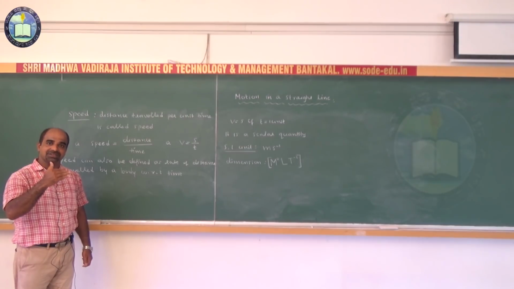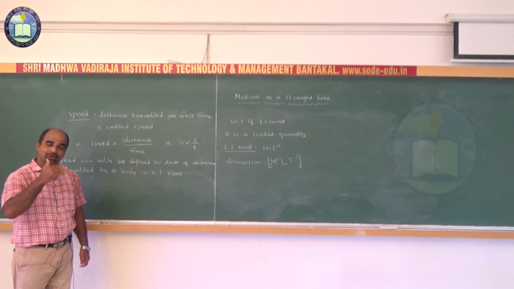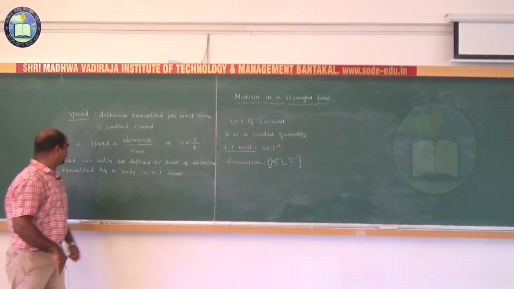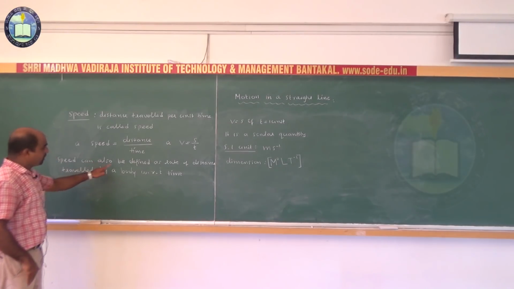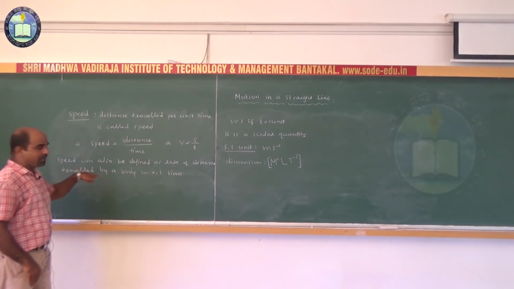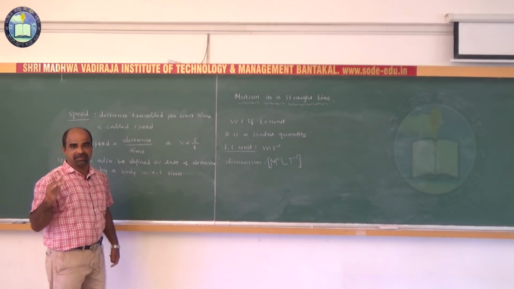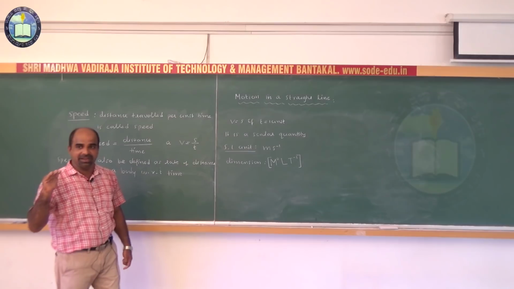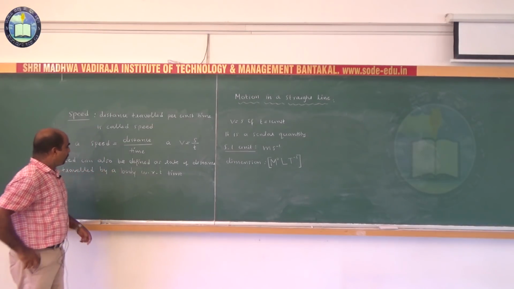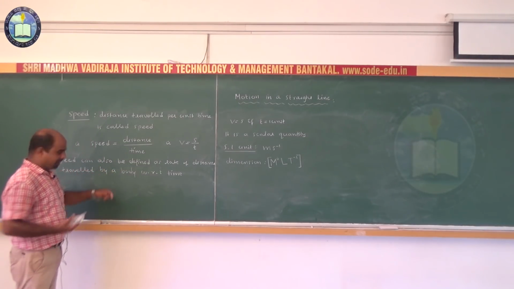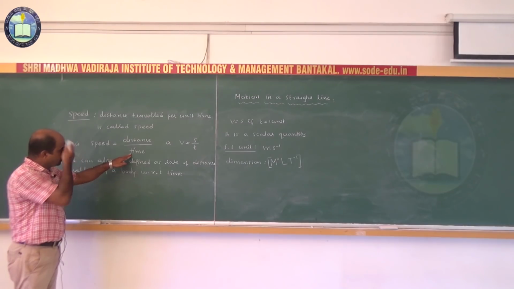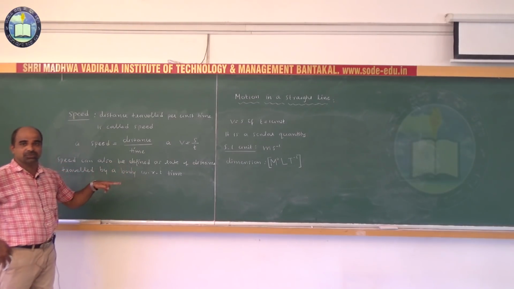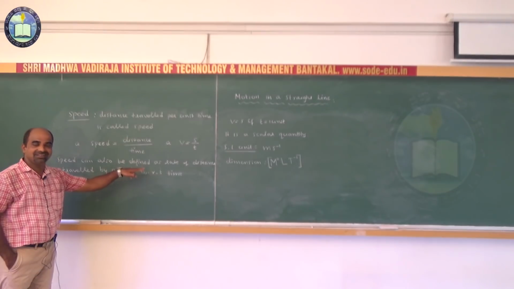Speed can also be defined as the rate of distance traveled by a body with respect to time. Why rate? Because whenever something in mechanics is divided by time, we read it as rate.